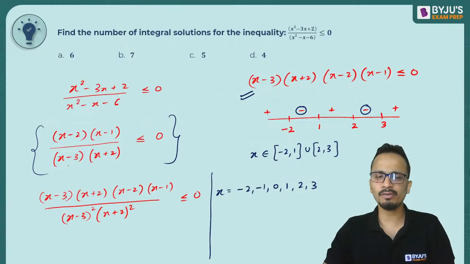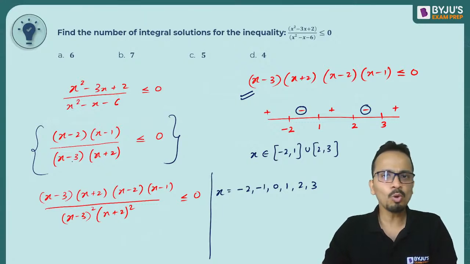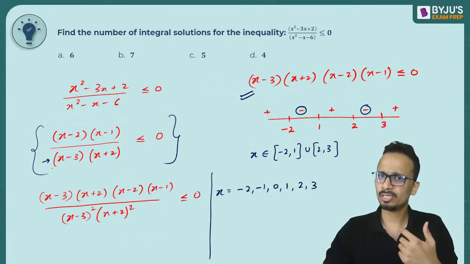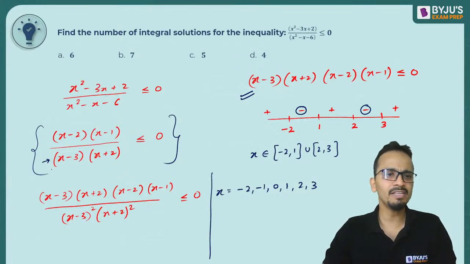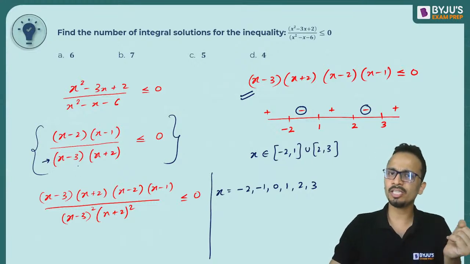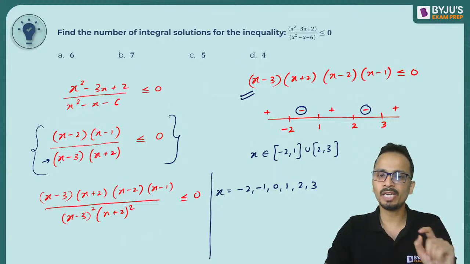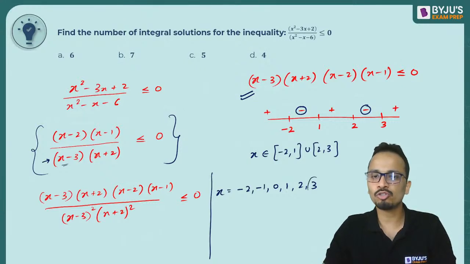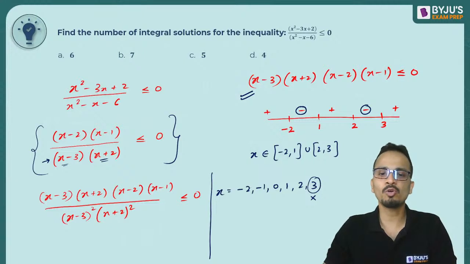In this case, if the value of x is equal to 3, then the denominator will become 0, which should not be the case for any fraction. For any fraction, the denominator should not be 0. So I'm checking the original inequality. In the denominator, x minus 3 is there, so x cannot be equal to 3. So the value of x which is 3, we will eliminate. Similarly for the second bracket, x cannot be equal to minus 2. So minus 2 will also be eliminated.